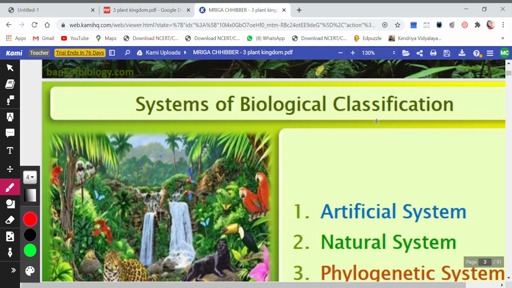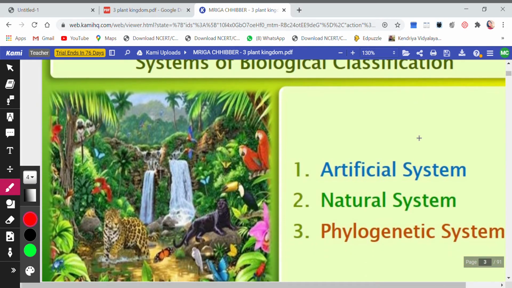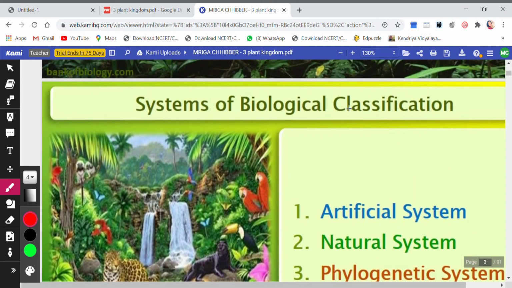But if the library is classified, you will straight away go to a particular almirah where only biology books are kept, and then you will identify which shelf contains class 11 biology, and you will just take out that book and bring it to me. So classification is very much required when we are studying a large number of species or organisms, right? So this is why we do classification.